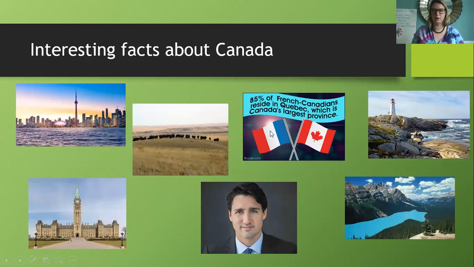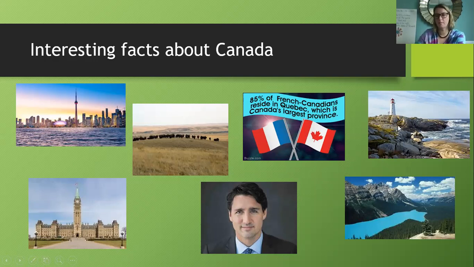I put this French flag and this Canadian flag here because in Canada, people speak French and English, but mostly in just 2 provinces. But 85% of the French Canadians reside or live in Quebec and in New Brunswick as well. And sometimes you'll see this flag right here in Canada with a yellow star, and that means Acadians, and so they were French Canadians.